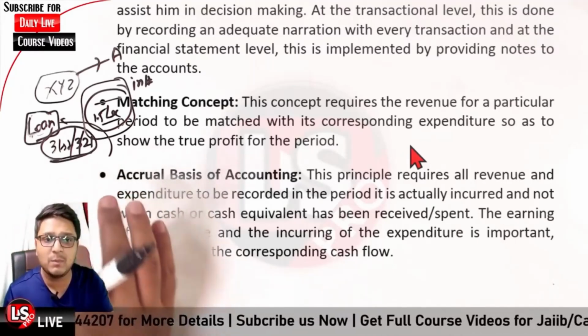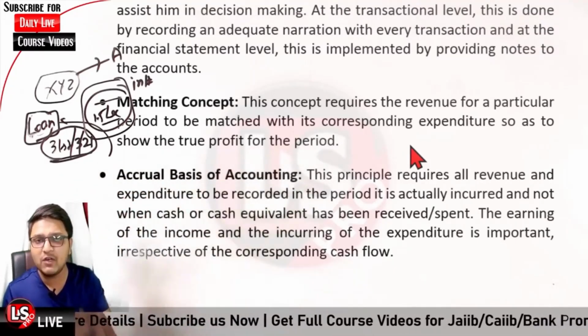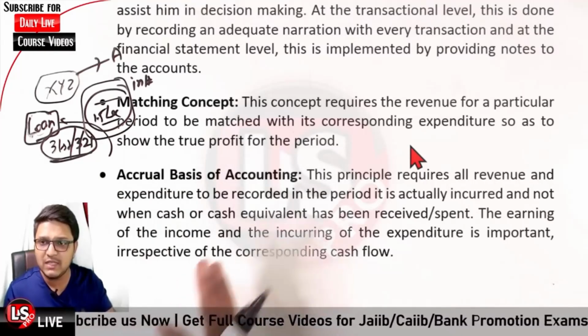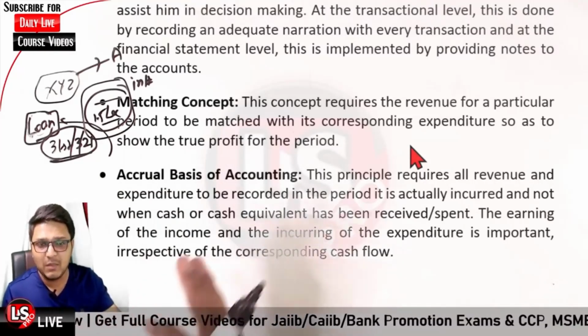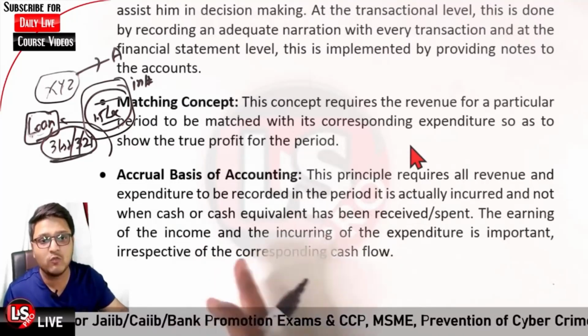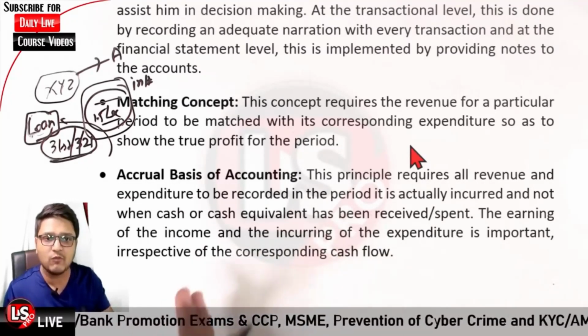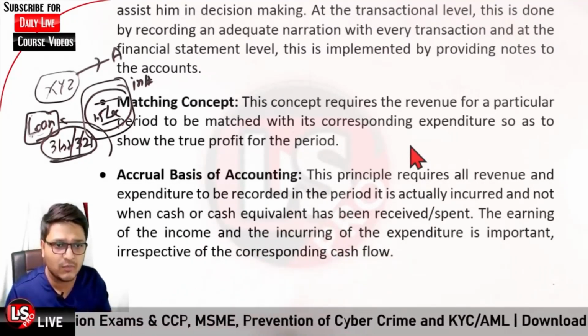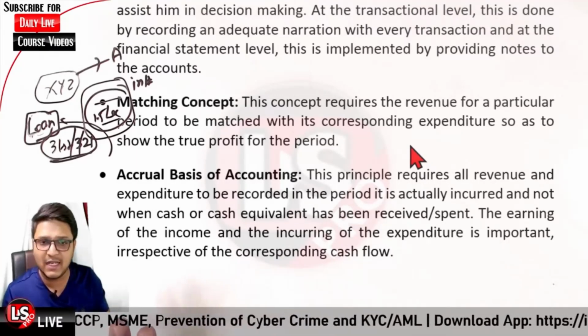That is the accrual basis of accounting. Whenever you are entitled to receive the amount, even if you have not actually received it in the form of cash, that would be considered as your income.